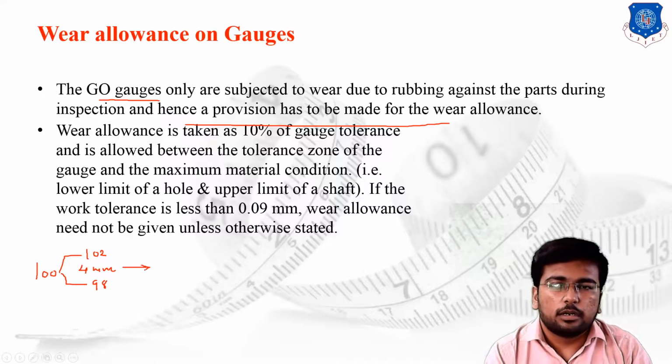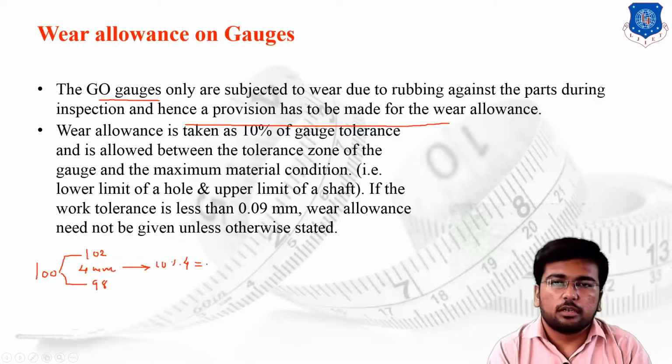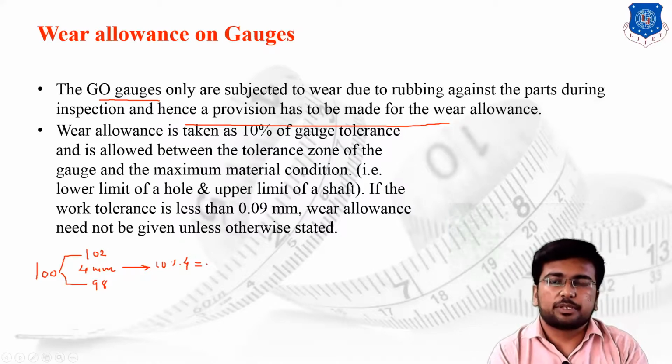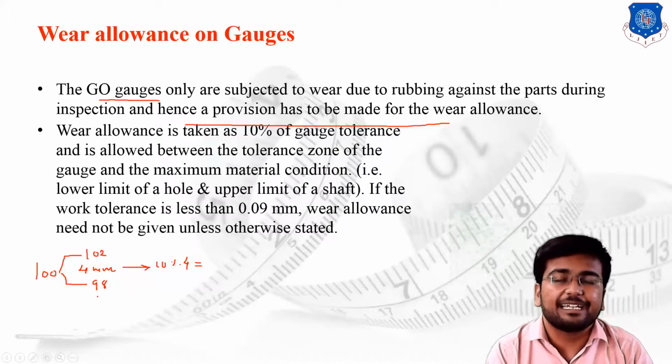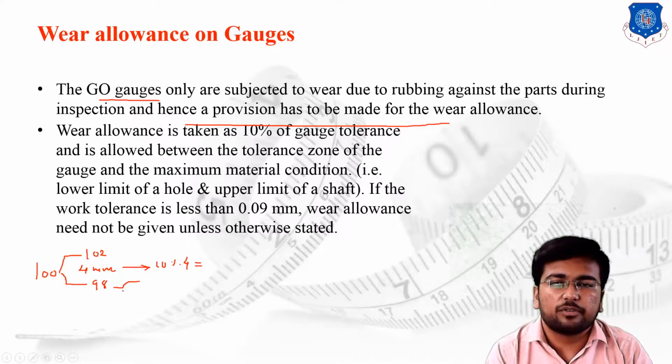Now 10% of the 4 mm will stand for the gauge tolerance, because as I have told you, for designing the ring for the same shaft of 100 mm, it is not possible to manufacture a ring of exactly 102 mm. I cannot manufacture a ring of exactly 98 mm. So the ring itself requires some sort of range. Let's say here the ring can be manufactured at 102.5 as well as 101.5. Here the ring can be manufactured at, let's say, 98.5, or the ring can be manufactured as 97.5 as well.